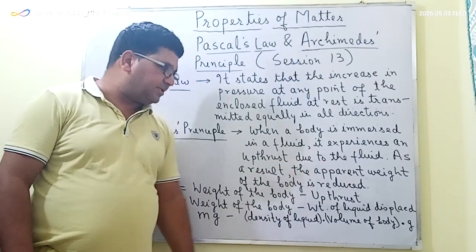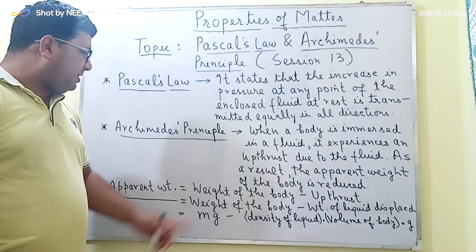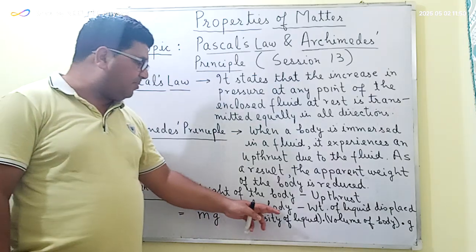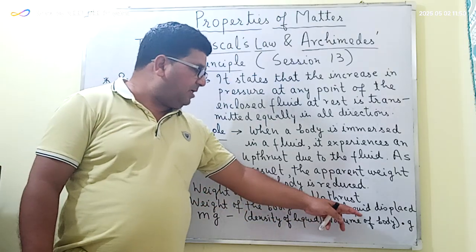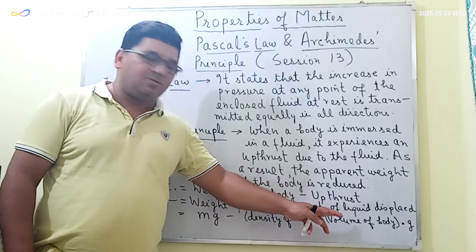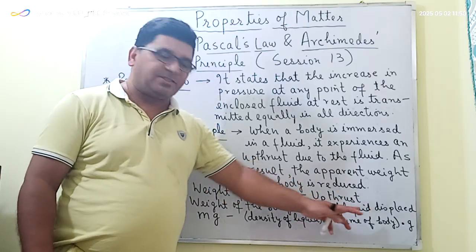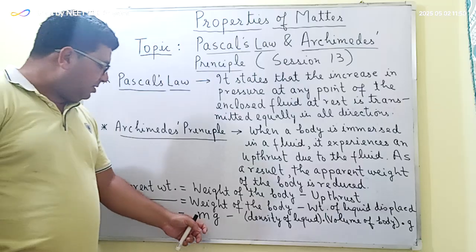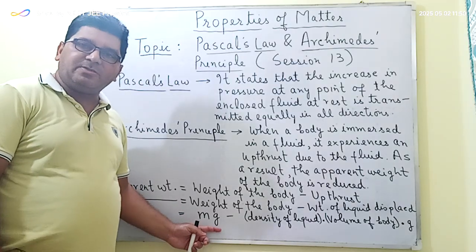the body is immersed. So this equation can further be written as that apparent weight is equal to the weight of the body minus the weight of the liquid displaced. This upthrust is equal to the weight of the liquid displaced. So this can further be written as that apparent weight is equal to the weight of the body, which is equal to m into g.